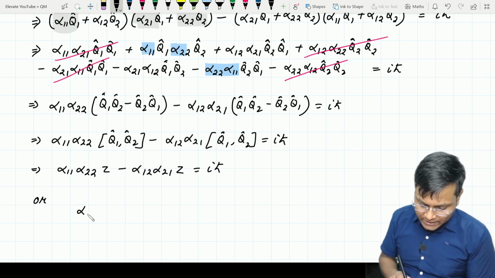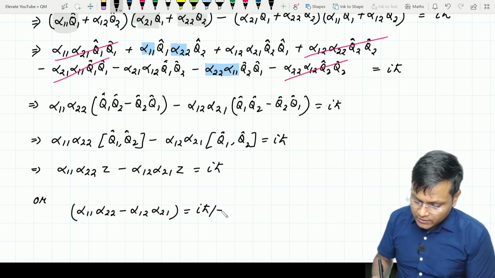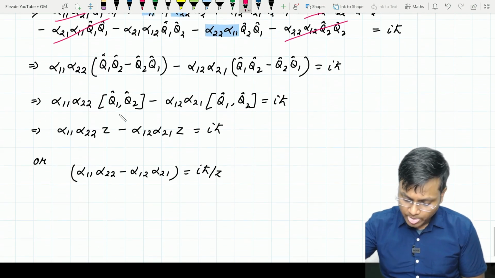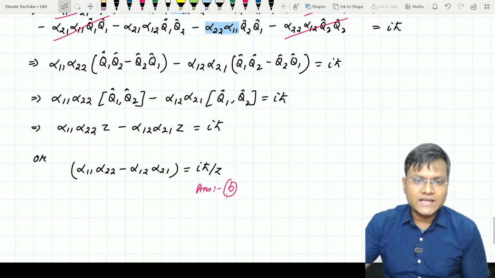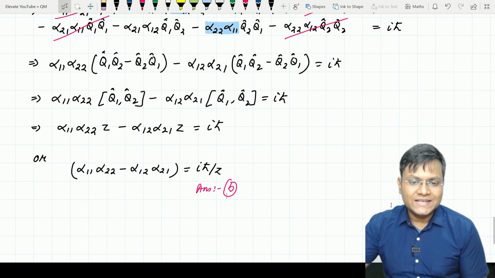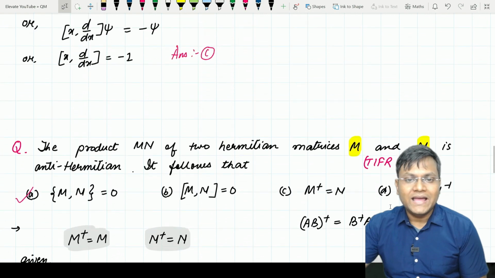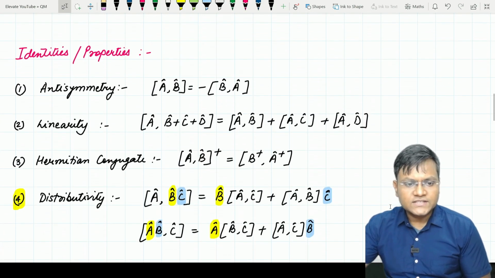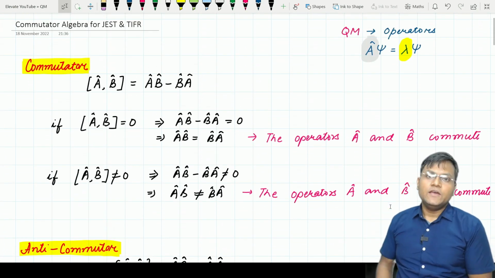So finally we get the answer alpha 1 1 alpha 2 2 minus alpha 1 2 alpha 2 1 is equal to IH cut upon z. So the correct answer therefore is equal to option number B. This is the correct answer. So as you can see, these are the kinds of questions that may come in examinations like JEST, TIFR, IITJAM. So if you understand what commutators are, you understand some of their properties, then you should be able to solve questions like these very easily.